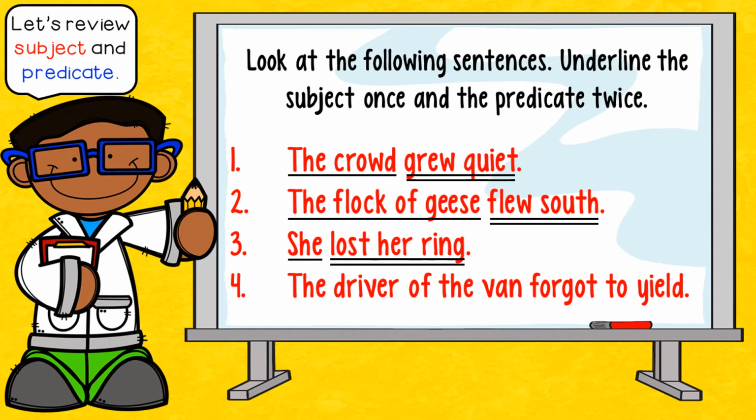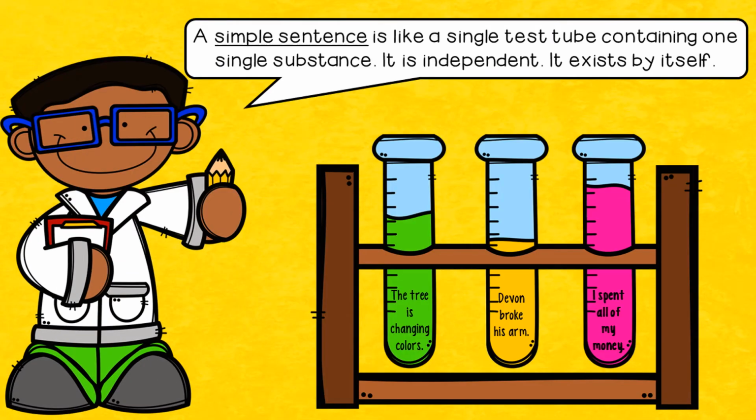And then our longest sentence, the driver of the van forgot to yield. Who forgot to yield? The driver of the van. So that whole piece there is my subject. We have of the van, which is a prepositional phrase. We haven't gotten into those yet. We will eventually. But it's going to be included in the subject because it's telling me about the driver. He is the driver of the van. The action then is, what did the driver of the van do? Well, they forgot to yield, which is not good. So we underline that twice because that is my complete predicate.